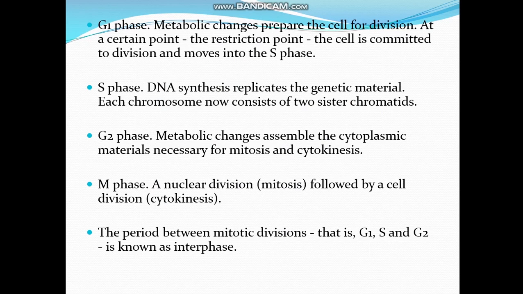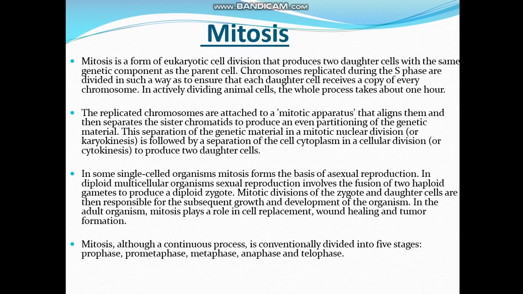As I've already explained to you all the phases, G1, S, G2, and then comes the M phase, a nuclear division or mitosis, which is followed by cytokinesis. This period between mitotic divisions, that is G1, S and G2, is known as interphase.